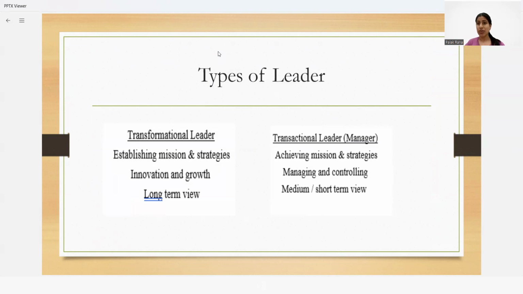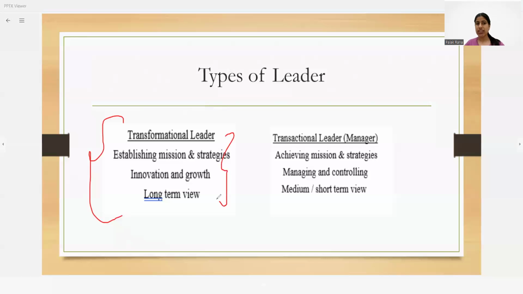See guys, the same topic was covered in ACCA BT, and the students who have already cleared the BT examination will be much aware about this topic, and they will be familiar and feeling happy today because there also it was a very easy topic. But for those who have availed exemption, this is the time to refresh and to learn something new, which is again very easy. So there are two types of leader. One is the transformational leader and another one is the transactional leader, which is also known as the manager.